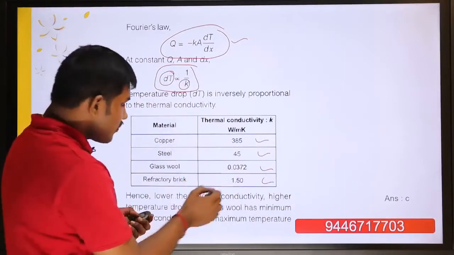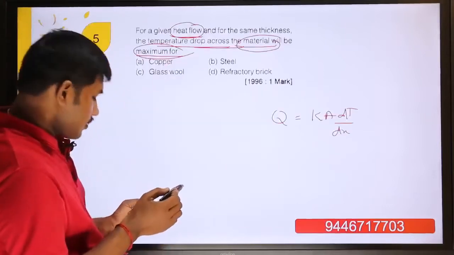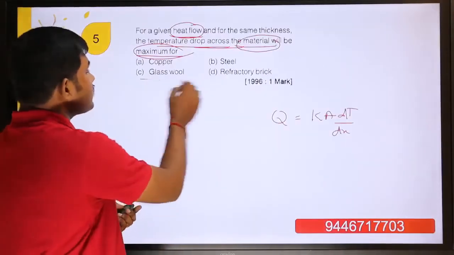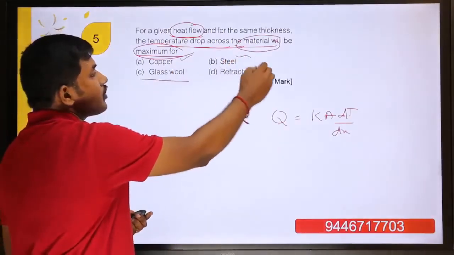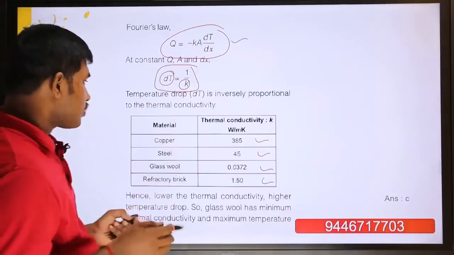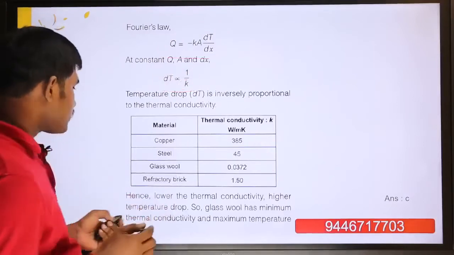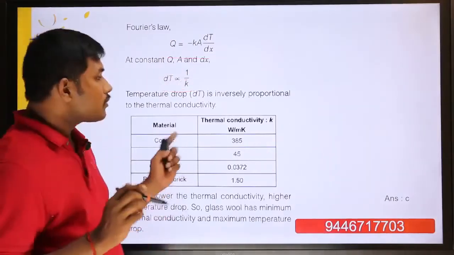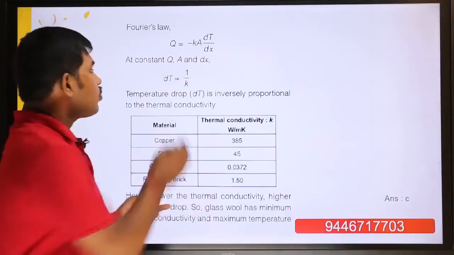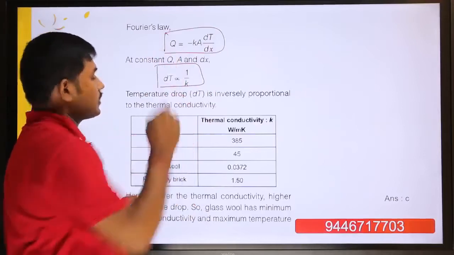In this case, glass wool is very, very low, so your answer is C. The highest thermal conductivity you neglect, and the lowest thermal conductivity gives the temperature drop. So you should remember from this question, if the thermal conductivity is larger, then the temperature drop will be lower as per Fourier law of heat conduction.